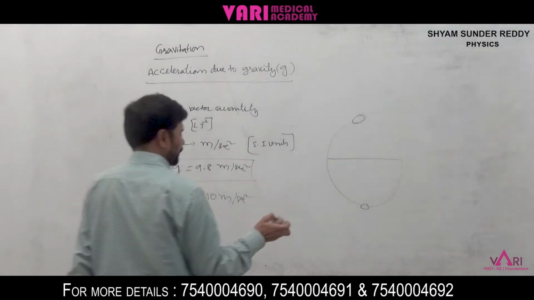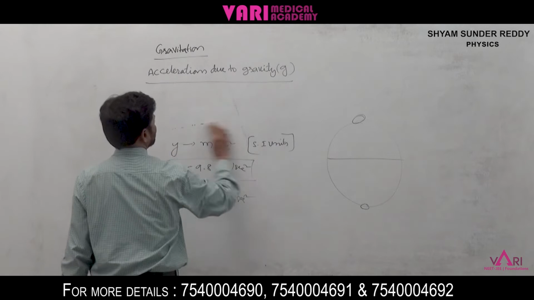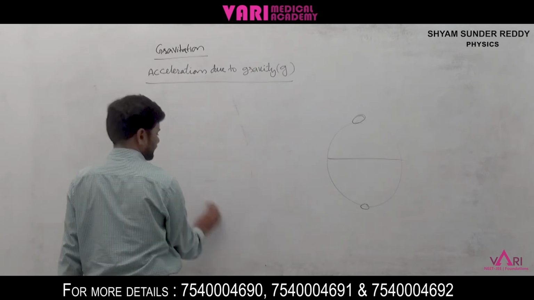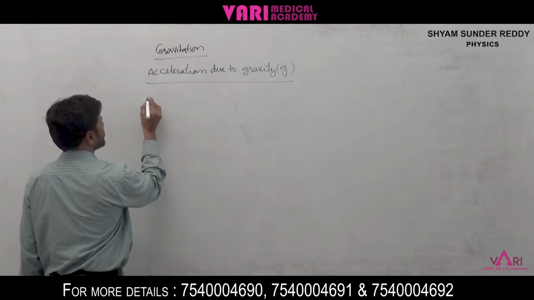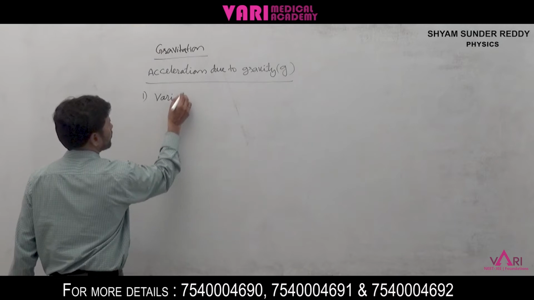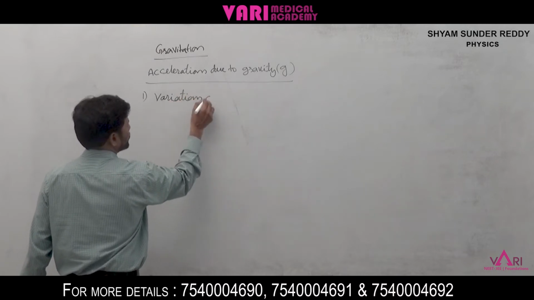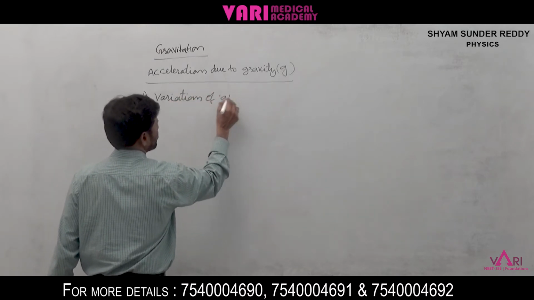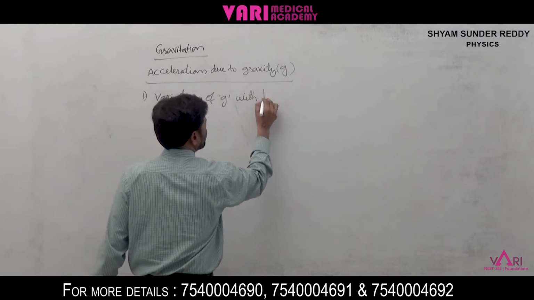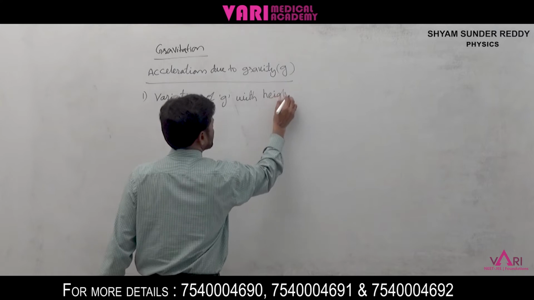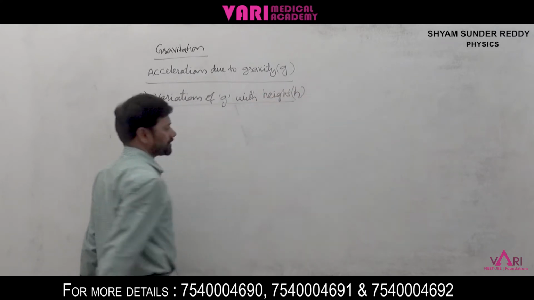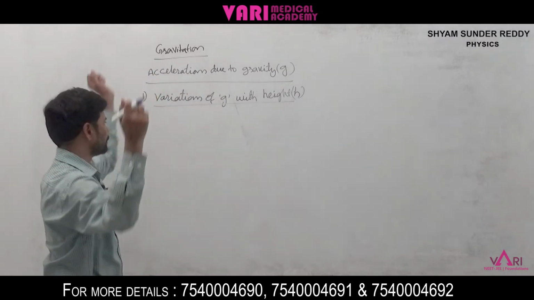So, variation of g with height. Variation of g with height we will discuss first. The first point is variation of g with height. Height h, or altitude.